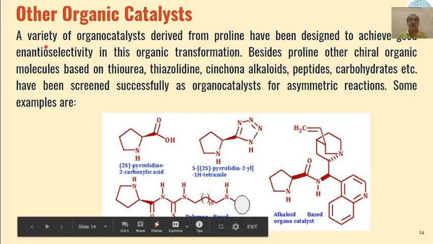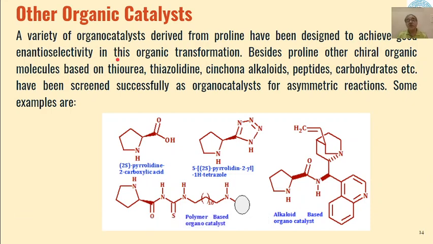Then after the use of proline, there were some other derivatives of proline and other heterocyclic compounds. They were used as chiral organic molecules for transformation of asymmetric aldol condensation products.